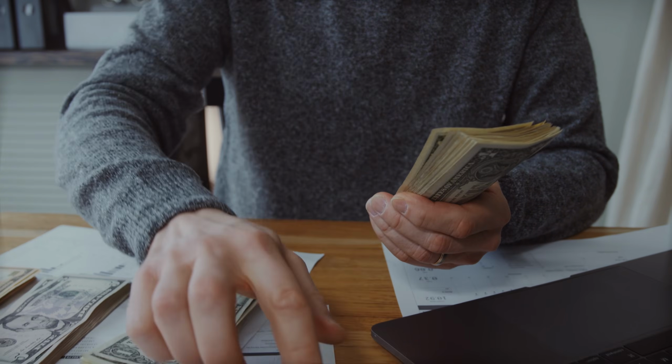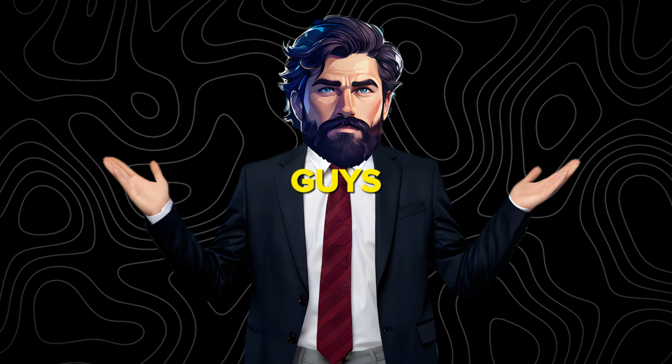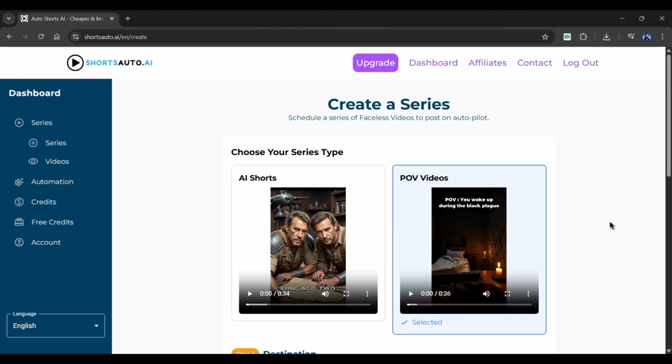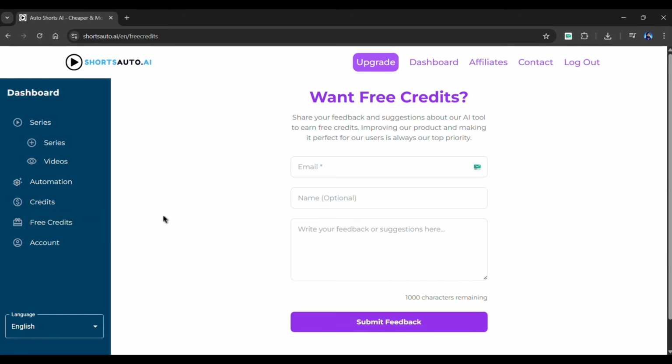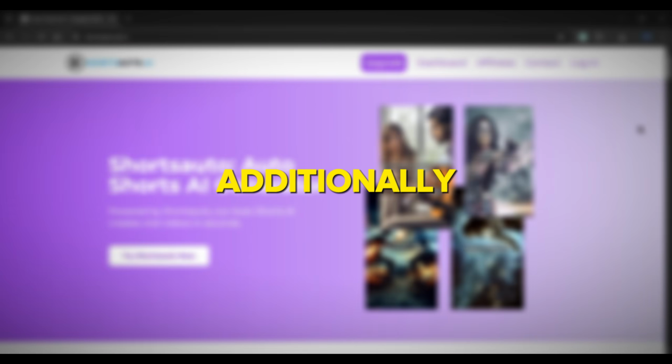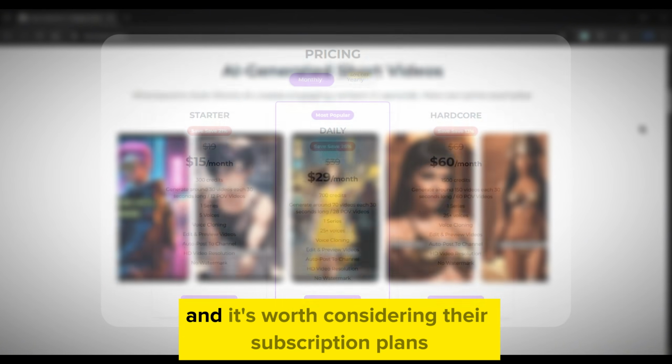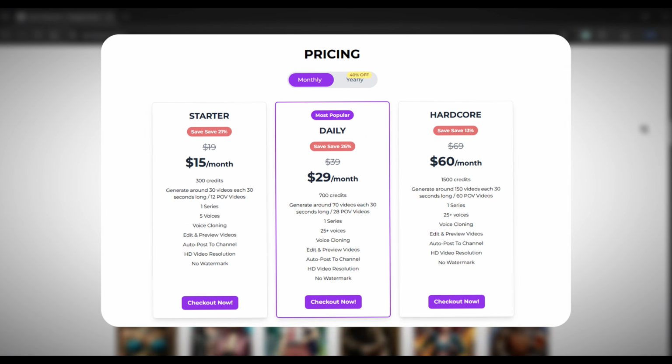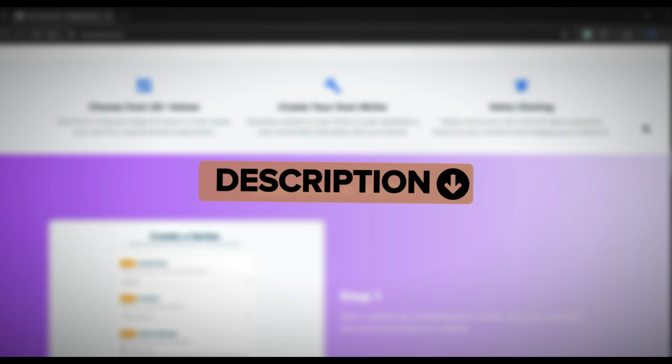Let's talk about pricing. So I want to be transparent with you guys. Shorts Auto AI is not free. You can, however, receive free credits by providing feedback to them using this form. Additionally, this tool is quite affordable, and it's worth considering their subscription plans. So to purchase a plan, use the link provided below.